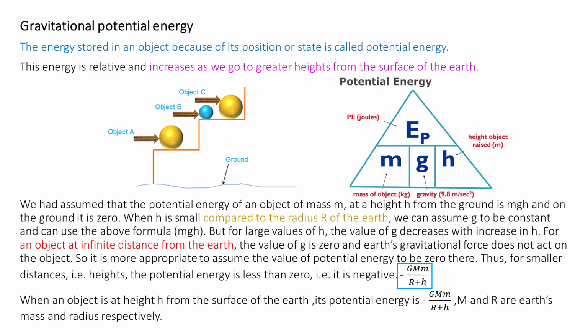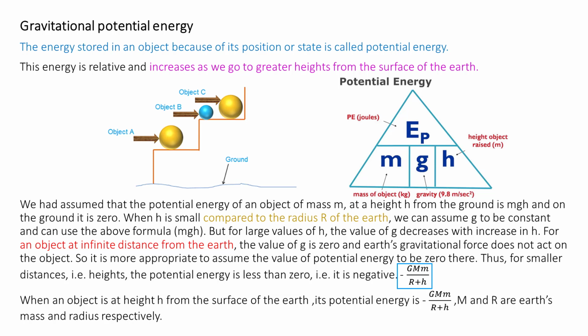Gravitational potential energy. The energy stored in an object because of its position or state is called potential energy. This energy is relative and it increases as we go to greater heights from the surface of the earth. Thus, you can see in the diagram, as the height increases, the gravitational potential energy also increases. We had assumed that the potential energy of an object of mass m at a height h from the ground is mgh, and on the ground the potential energy is 0.